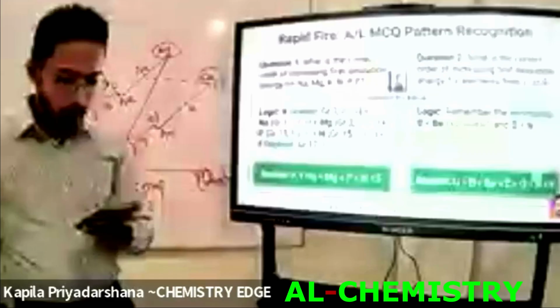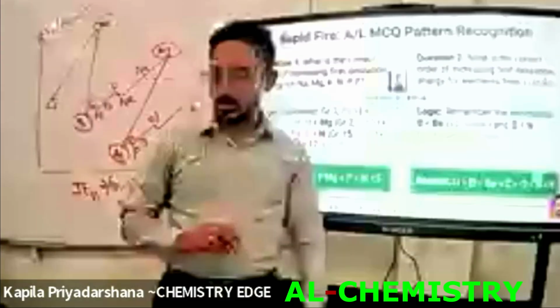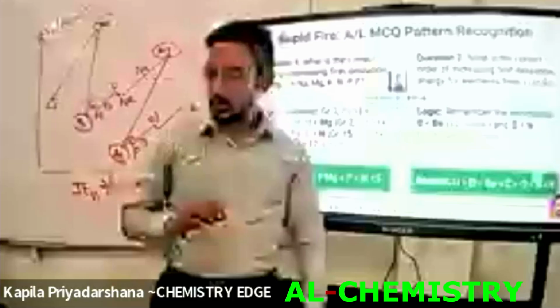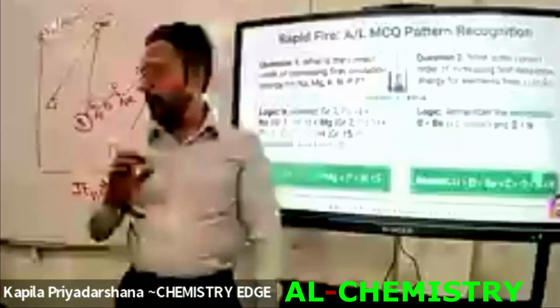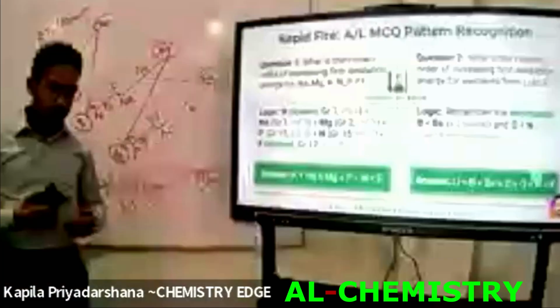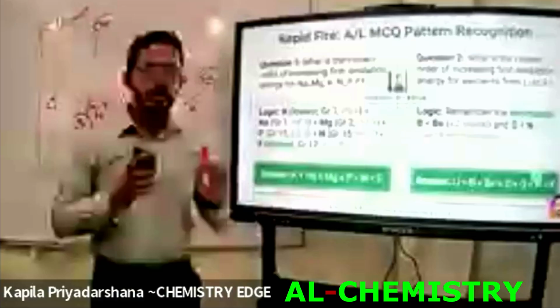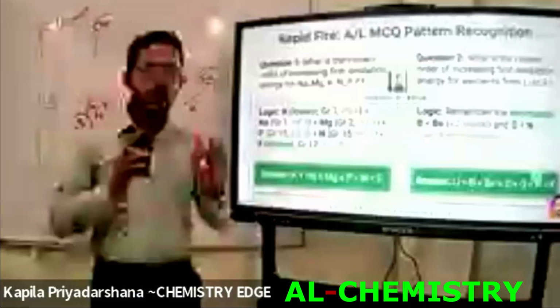Right? Okay, no need to give the answers. I am not going to give you the answers. Now I am going to tell you how to solve these types of questions. When they have given questions like this to prepare the ascending or descending order, what are we going to do here? We are going to check whether it is first ionization, second ionization, or third ionization energy. If it is first ionization, second ionization, or third ionization energy, it's not a problem.